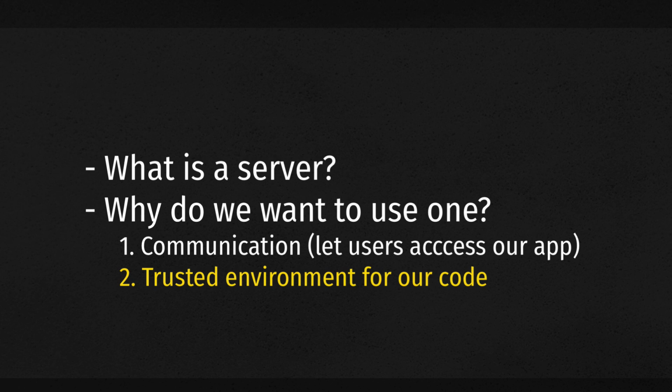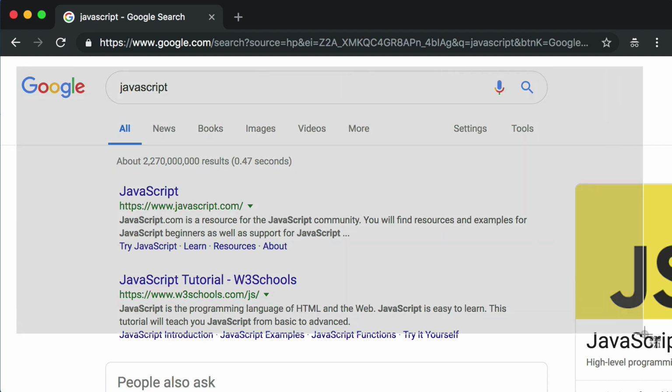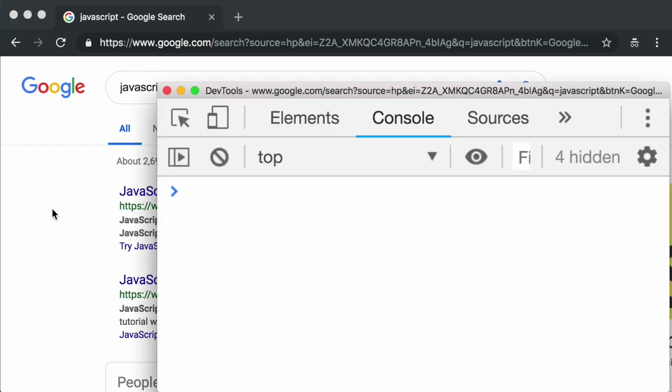For example, let's imagine that we wanted to use our bank's website to transfer money from one bank account to another. So instead of google.com, imagine right now I was logged in to my bank's website. Well, from a code perspective, perhaps the bank website would send a bit of JavaScript to me in my web browser. So maybe they would send over an object, money transfer, and you don't have to type this out. This is just for a quick explanation.